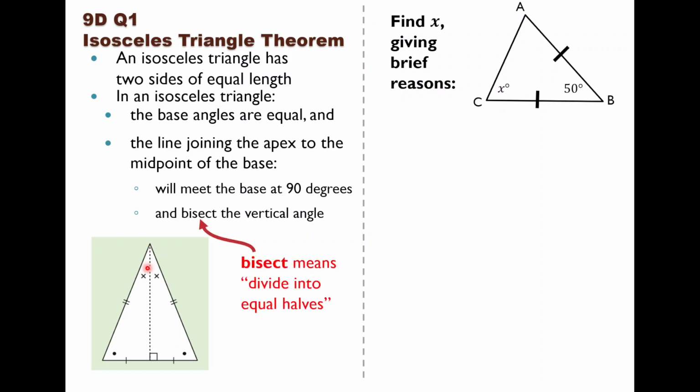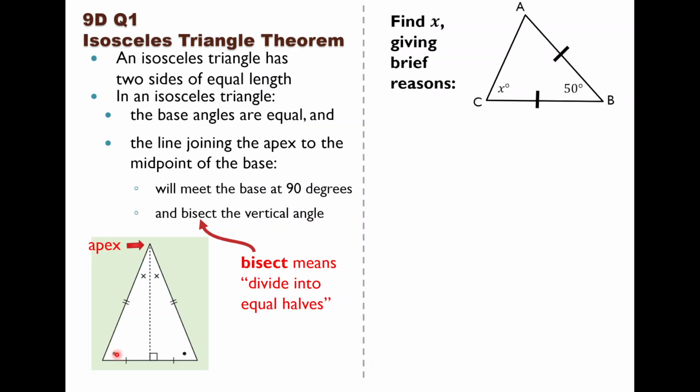Another way of thinking of this, by the way, is that the base angles are the ones that don't touch the apex. The apex is the point or the vertex that the equal sides touch. But I think you can see from the diagram, the base angles are the ones that touch the equal sides. There's an angle there, and there's another angle. These are the base angles. So the isosceles triangle theorem says that these base angles are equal.